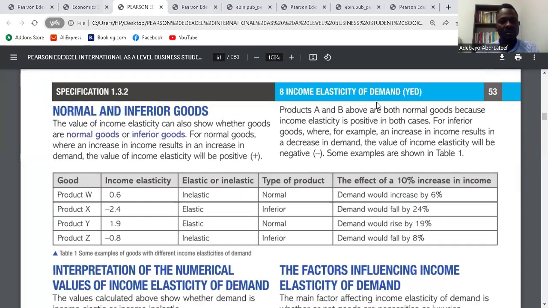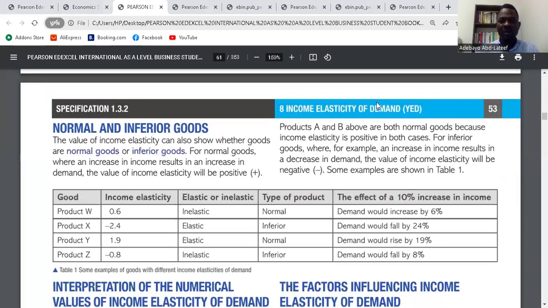So we'll go to normal and inferior goods. The value of income elasticity can show whether goods are normal goods or inferior goods. For normal goods, where an increase in income results in an increase in demand, the value of income elasticity will be positive. We call it normal goods because the quantity demanded increases as the level of income increases, and your YED calculation will give you a positive figure. That makes the good a normal good.